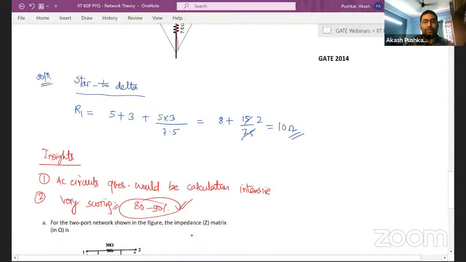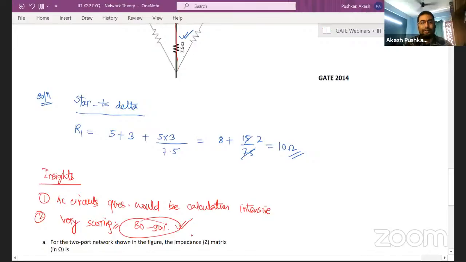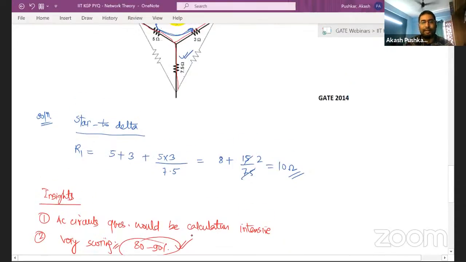So these are my two bullet points for the network theory IIT Kharagpur questions which I have seen over the years. Generally one IIT will conduct the paper after a long period of time. The last time they conducted was in 2014, and before that it was around 2006, which is 15 years back.